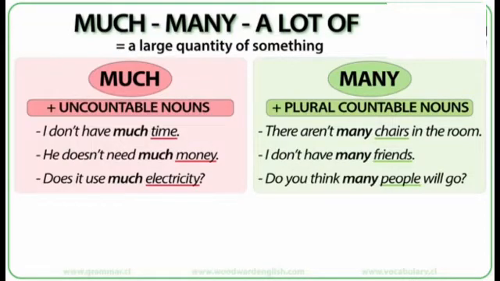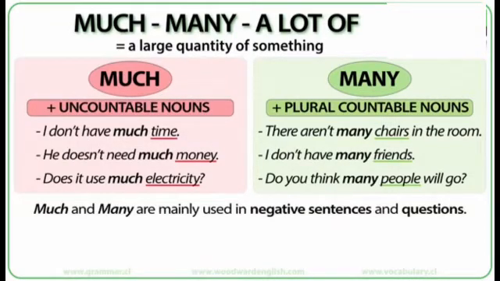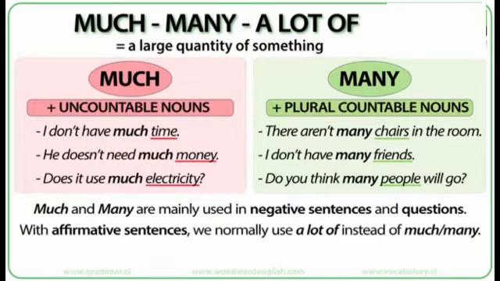You may have noticed that the examples are negative sentences or questions. That is because much and many are mainly used in negative sentences and questions. So, what do we use for positive or affirmative sentences? With affirmative sentences, we normally use a lot of instead of much or many.